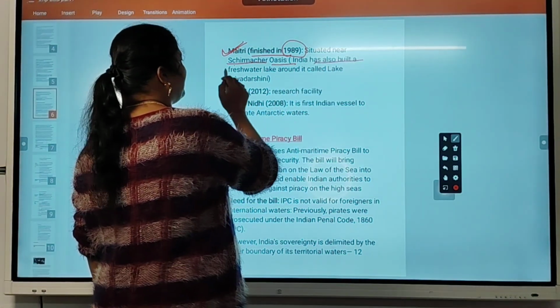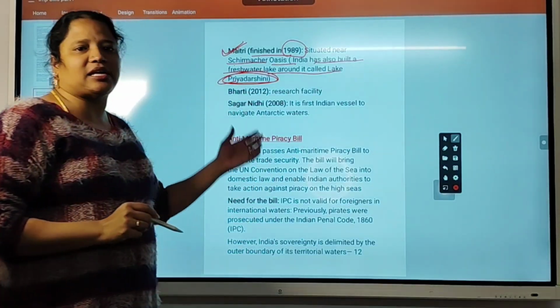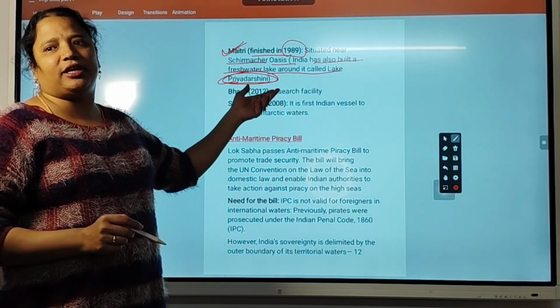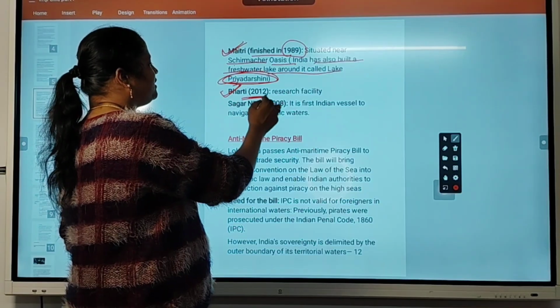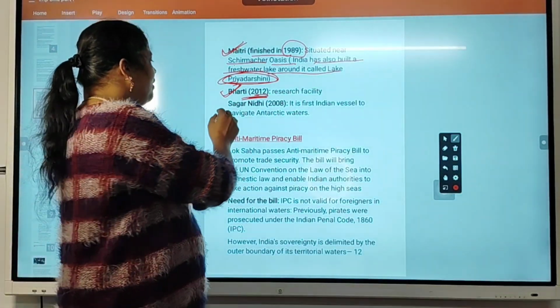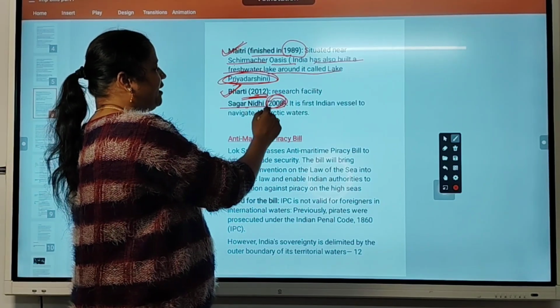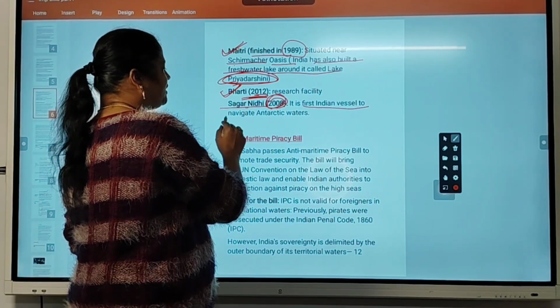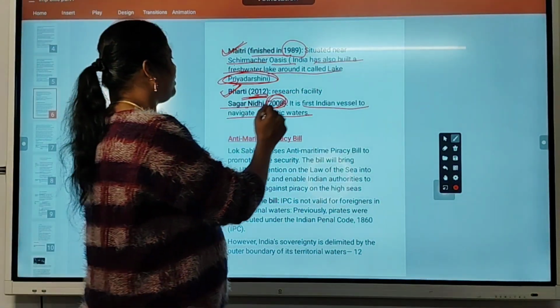India has also built a freshwater lake near it called Lake Priyadarshini. Bharati, this is a research facility established in 2012. Sagar Nidhi, this is a research facility established in 2008. It is the first Indian vessel to navigate Antarctica waters.